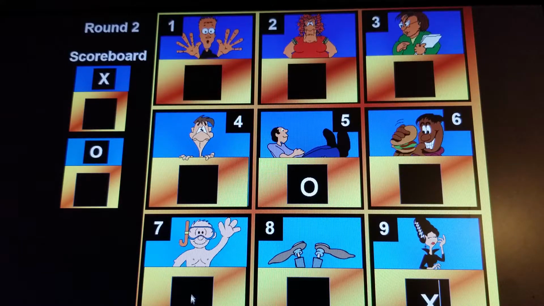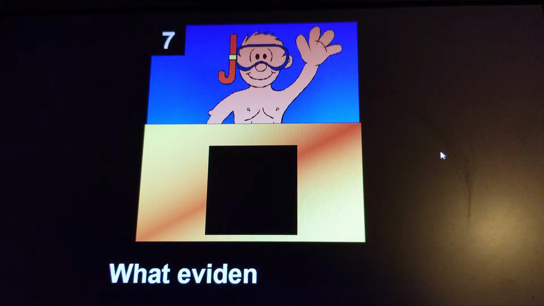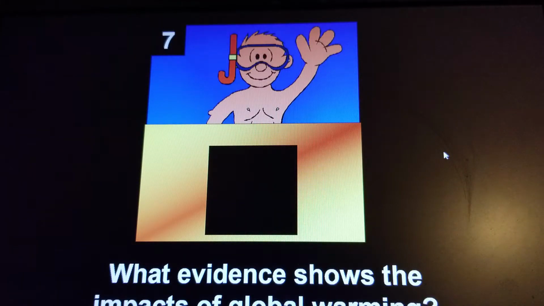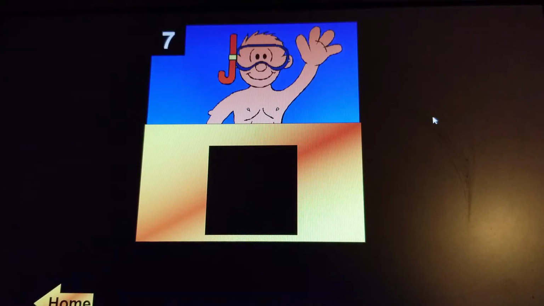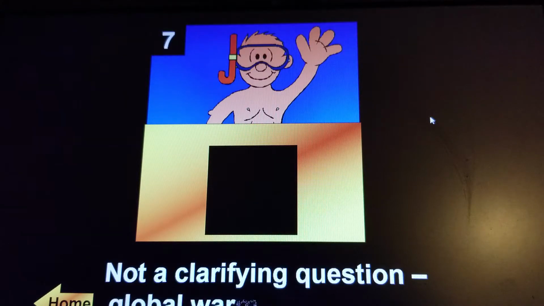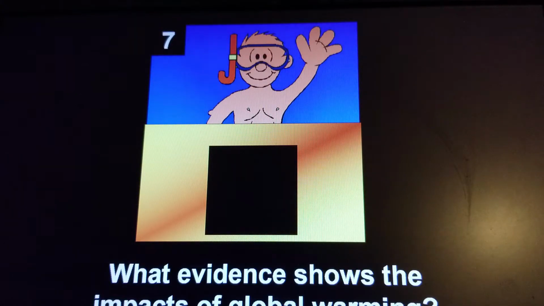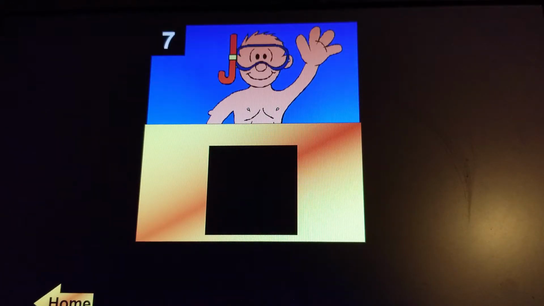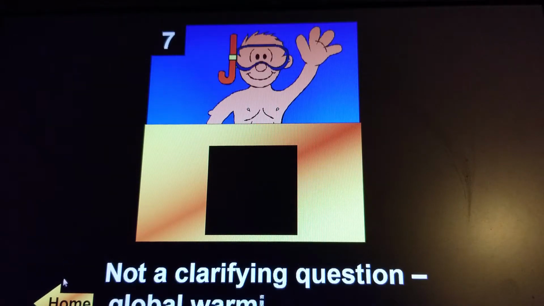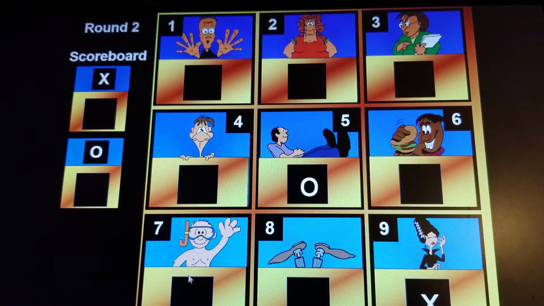O is going to jump over to here. Okay, what evidence shows impact of global warming? Okay, and he says that's not a clarifying question because global warming is a hoax. Let's take a look back at the question. What evidence shows the impacts of global warming? That actually fits with our patterns. So he is incorrect. He just wants to convince you it's a hoax, but that is a clarifying question. So that is going to be an O taking that square. X will go for the block.